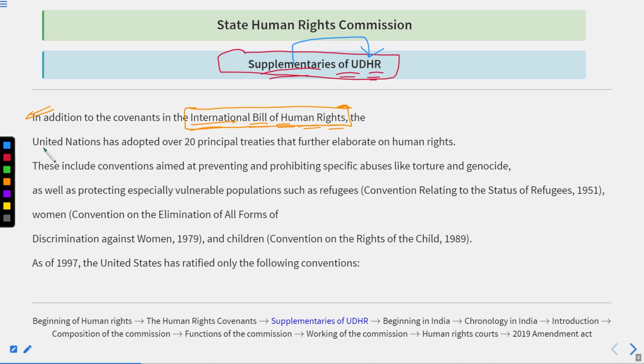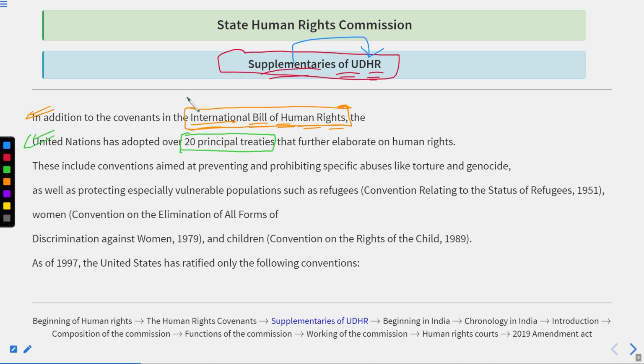Got it? So basically, the United Nations has adopted over 20 principal treaties. How many treaties? 20 principal treaties, that further elaborate on the human rights. So we can say that first the UDHR came into the picture, then ICCPR, then ICESCR, but they were not so adequate that the things could be implemented throughout the world in an effective and efficient manner.